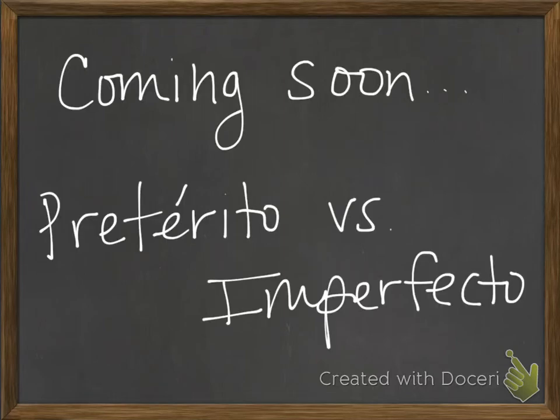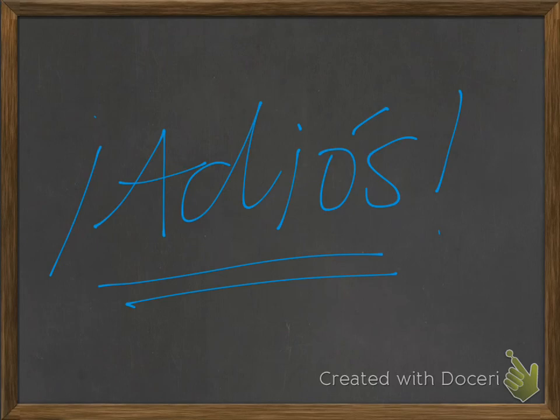We are going to be covering the Pretérito versus the Imperfecto. So coming soon, we're going to be learning about what is the difference between these two past tenses that you've now learned. When do we use them? So make sure that you are mastering your conjugations of the Pretérito and the Imperfecto. So when we get to this, it'll be that much easier.